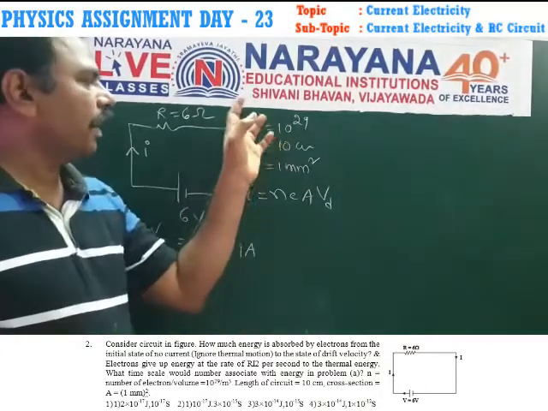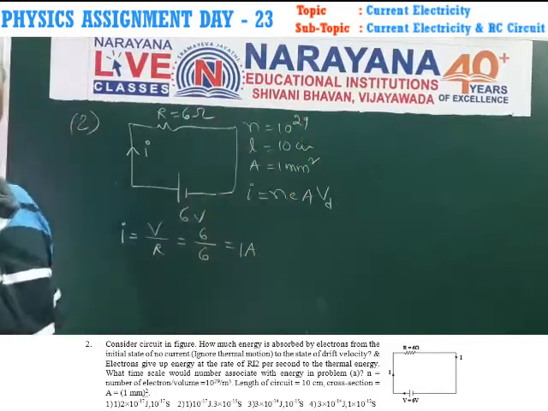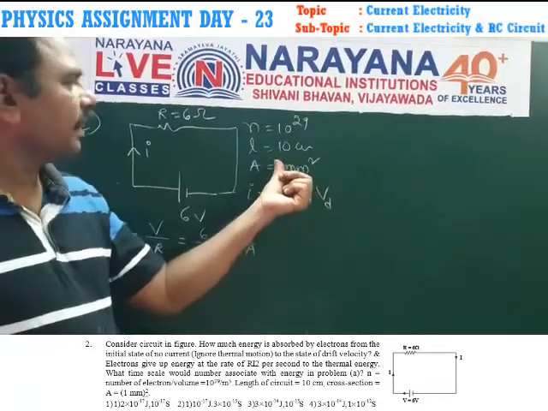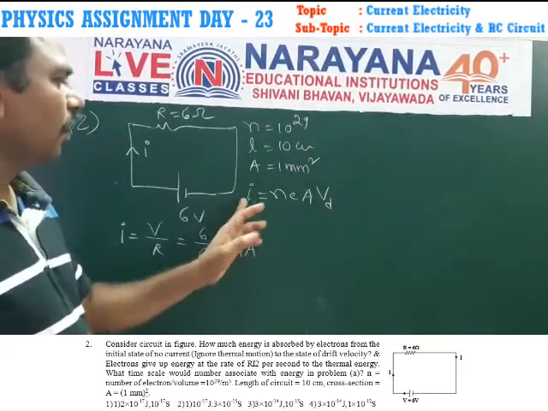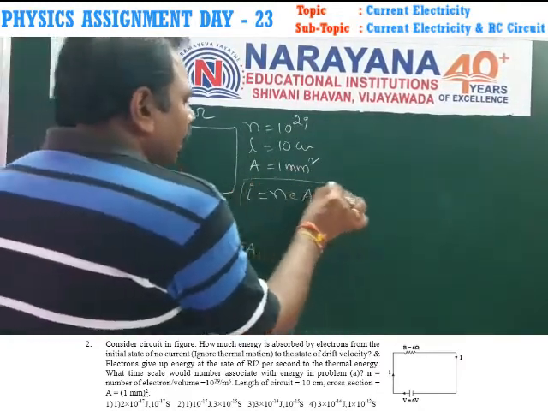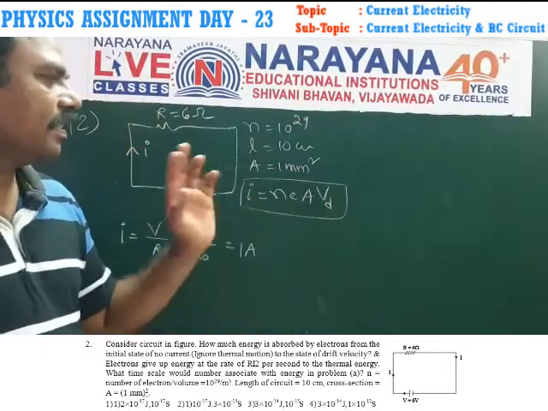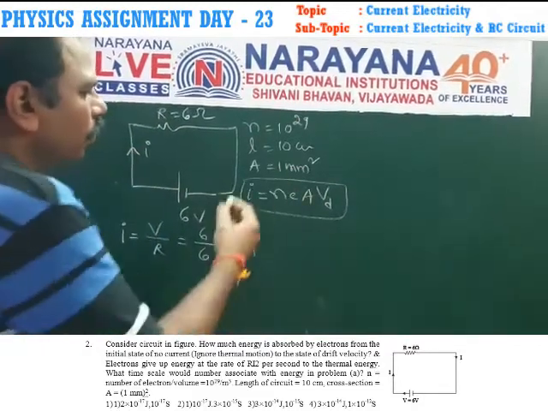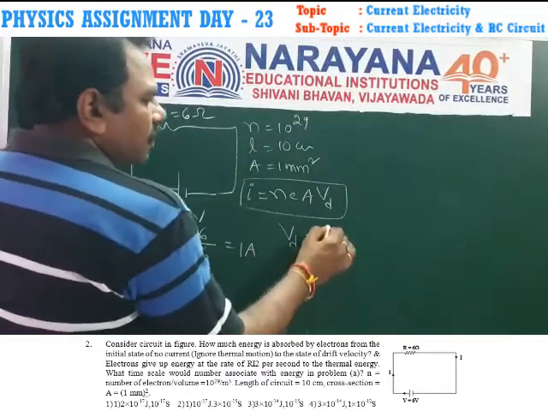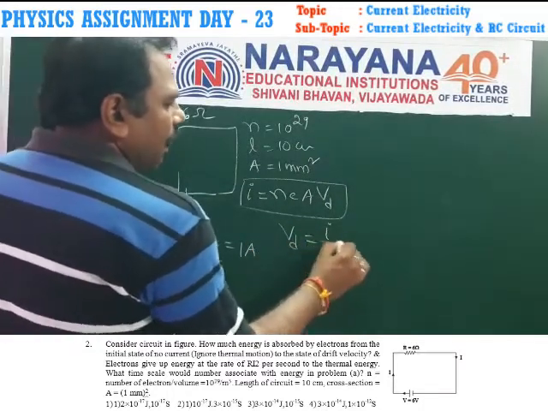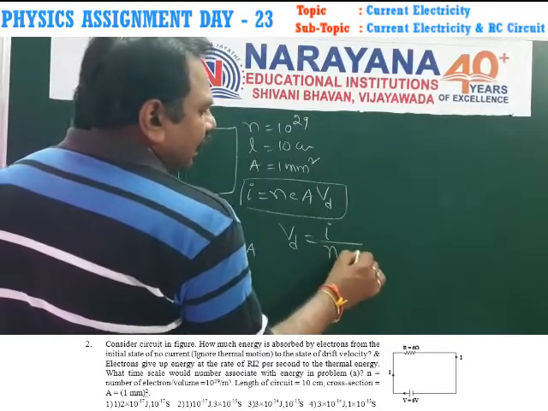Now the number of electrons per unit volume is given as 10 power 29. The length of the conductor is 10 centimeters. The area of cross section is 1 millimeter square. We know that in a cylindrical conductor, electric current I is equal to nevA d. From this, you have to find the drift velocity. Drift velocity vd is equal to I by neA.